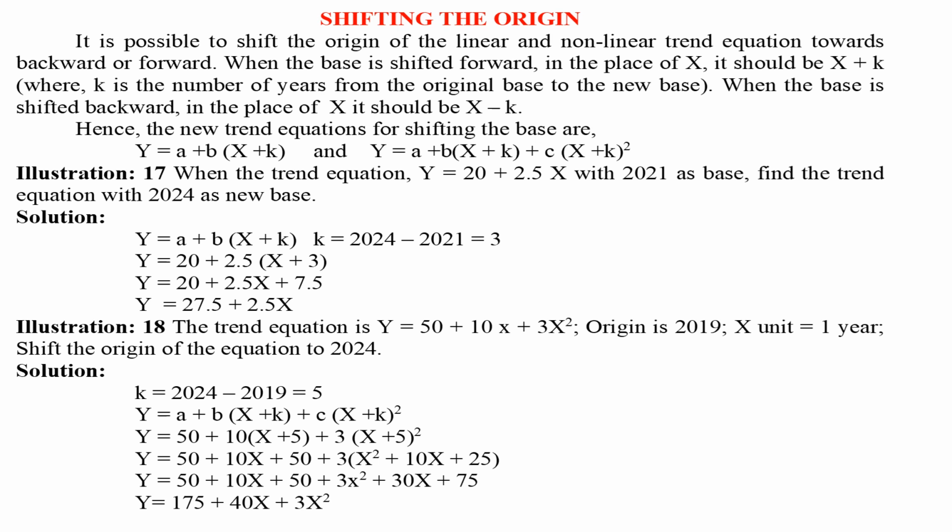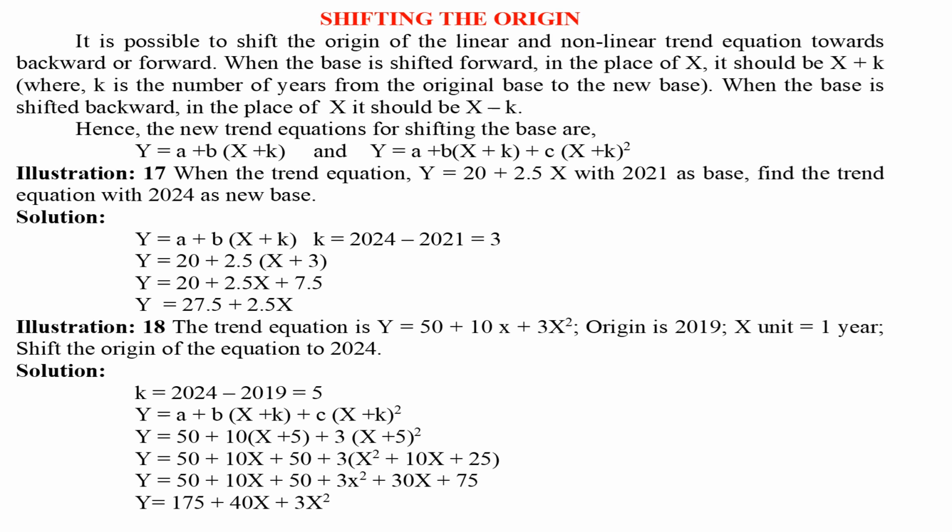Illustration 17. When the trend equation is y equals 20 plus 2.5x with 2021 as base, find the trend equation with 2024 as new base. Solution. y equals a plus b(x plus k), k equals 2024 minus 2021 equals 3. y equals 20 plus 2.5(x plus 3). y equals 20 plus 2.5x plus 7.5. y equals 27.5 plus 2.5x.